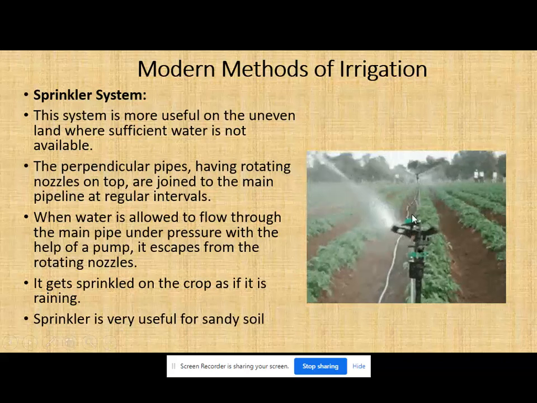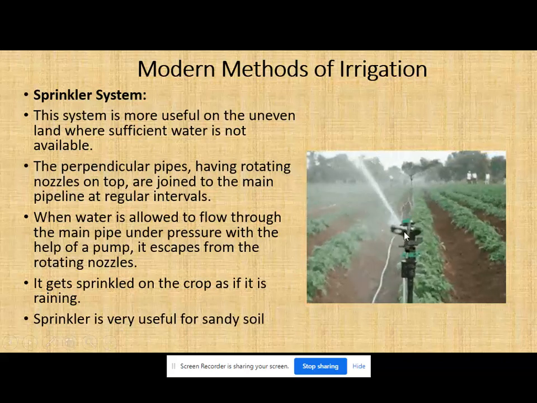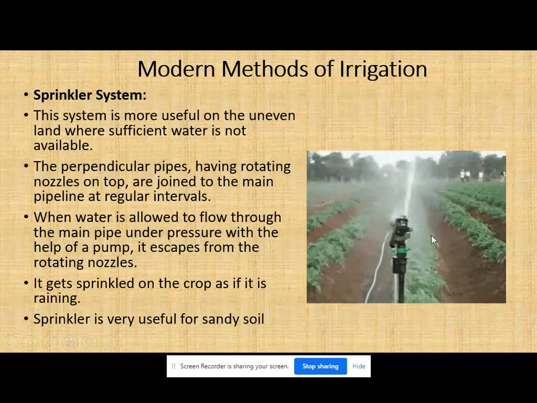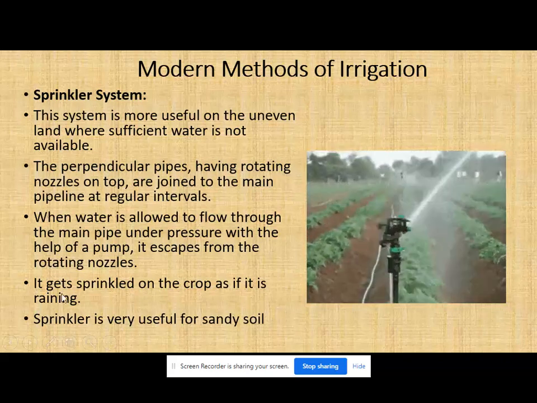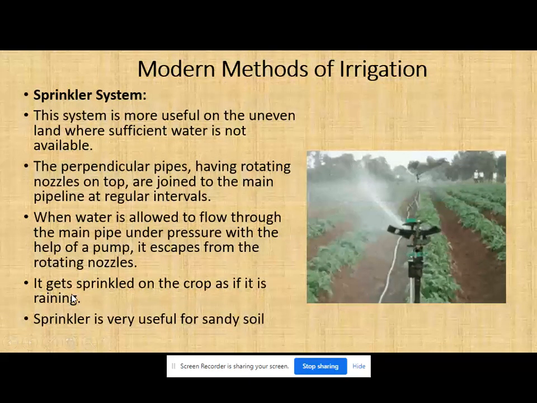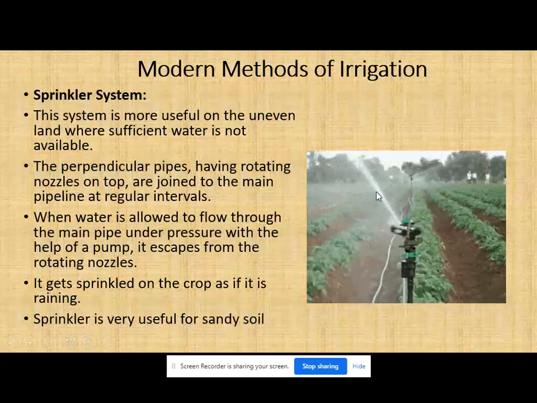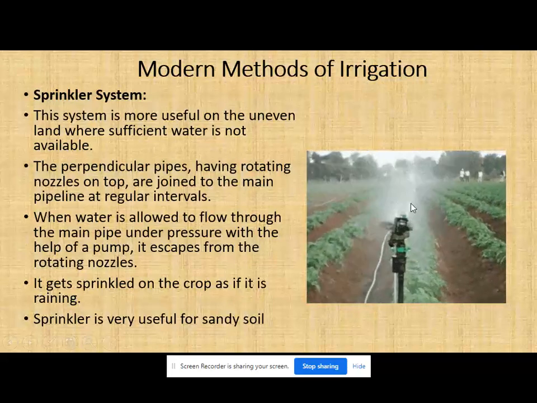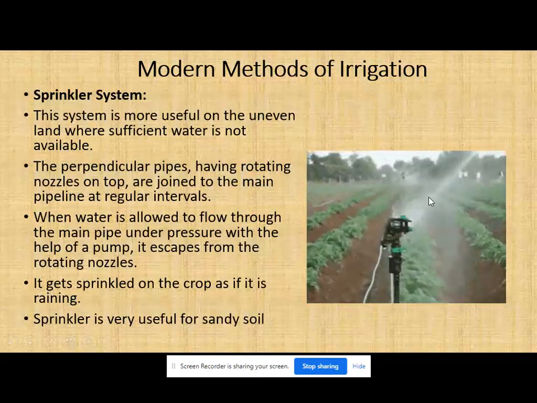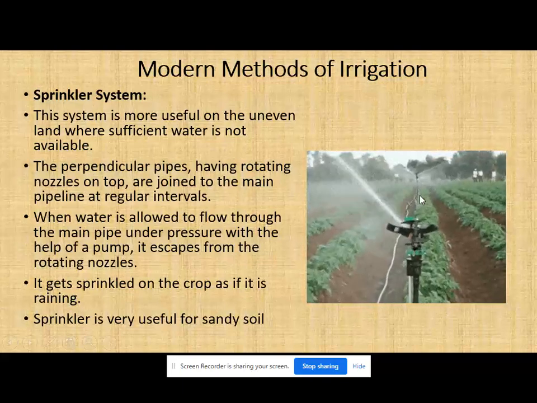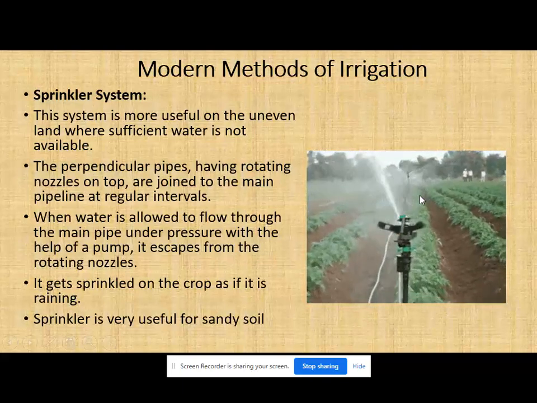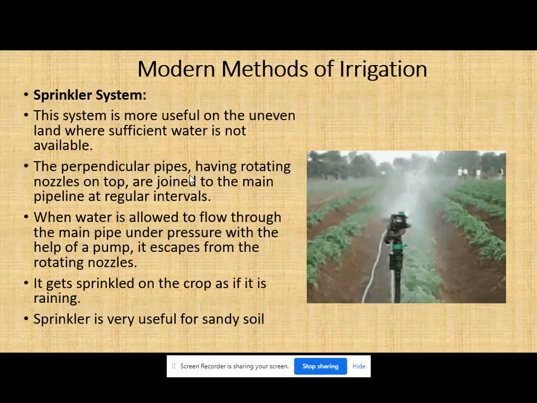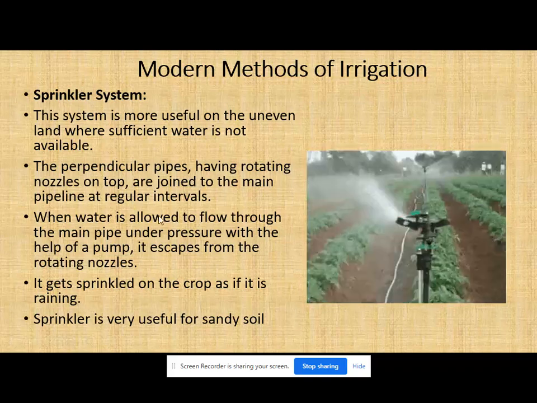You can see how this nozzle supplies water to each and every plant. It gets sprinkled on the crop. The water is supplied to each and every plant. It's like rain. Sprinkler is very useful for sandy soil. So this is called the modern method of irrigation.